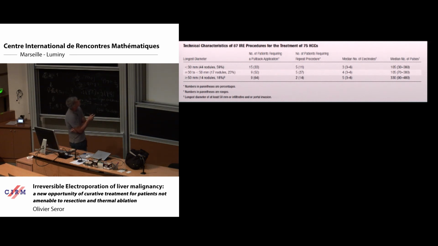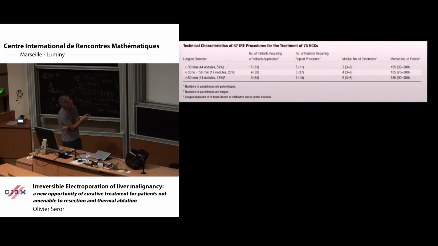And here, this is the number of pullback, I mean additional cycles of electroporation, 33% up to 64%. Sometimes the treatment was incomplete, unfortunately. We assessed the result with MRI at 2 days or 1 month after, and we saw that all the tumor was not ablated, so it was mandatory to perform a second procedure.